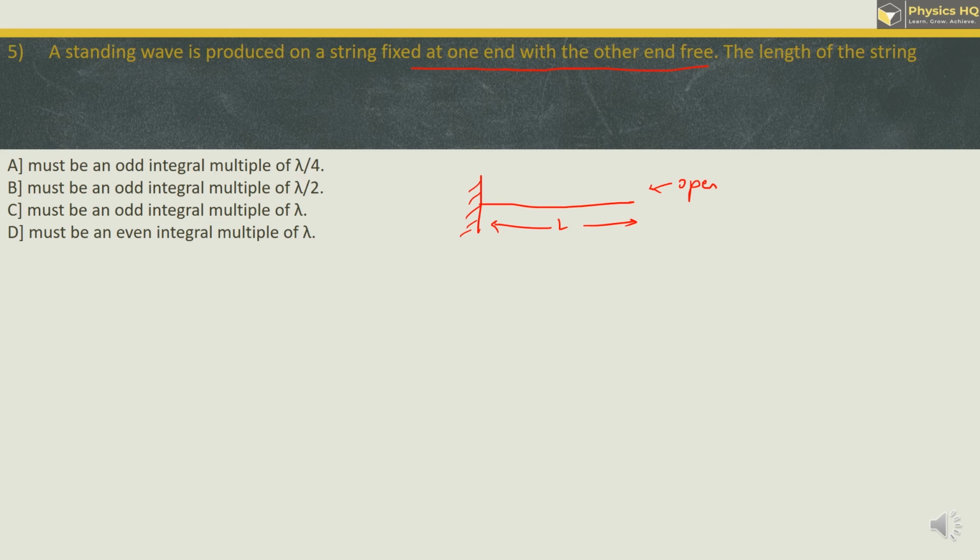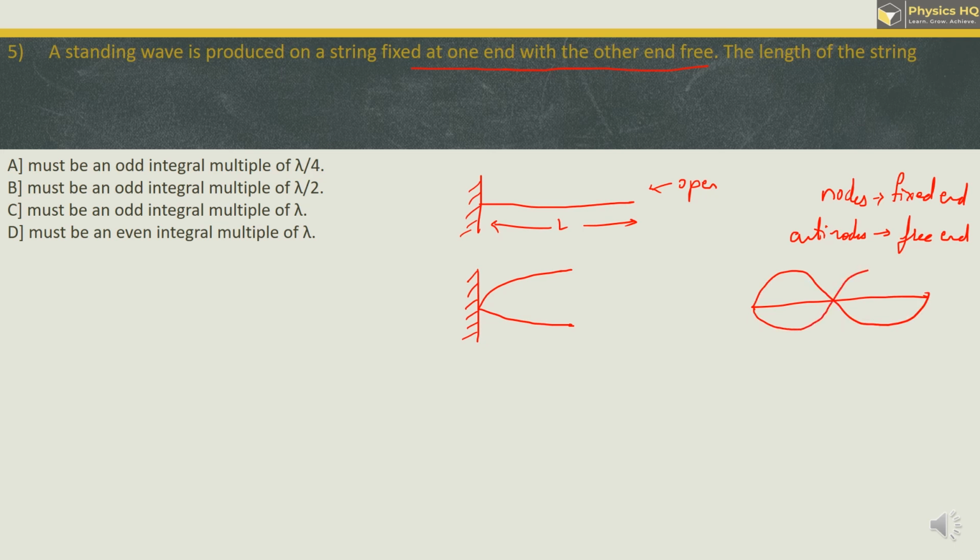Once again, similar to the first question, here we will have nodes which will be formed at the fixed end and there will be antinodes which are formed at the free end. Remember this basics, so it will be easy for us to solve this. Now let us say the wire is making a standing wave over here in this form. If you remember the diagram that we have drawn in the first sum, I'll draw it again over here. So this entire length is lambda. Currently what we are seeing is the fundamental frequency, and for that there is one node and one antinode present over here, and this length will be lambda by 4. So over here length is lambda by 4.